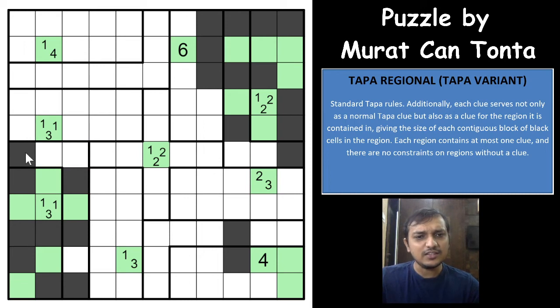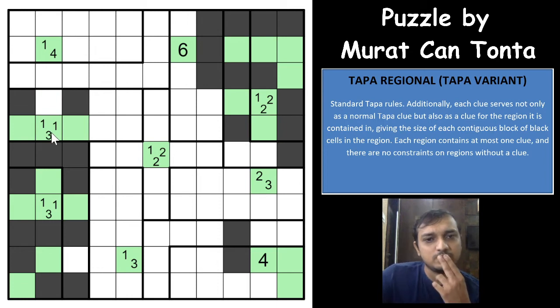And as I can see here, this way will directly give you a contradiction, because for the 113 clue, the 3 is already fulfilled this way, but region-wise, you have only 2 cells shaded here. Not possible, right? There is no 2 clue in this region, which means that it will have to go this way, and the 113 clue is fulfilled, and this will be unshaded. This will go out this way.